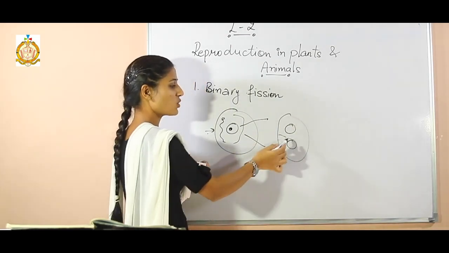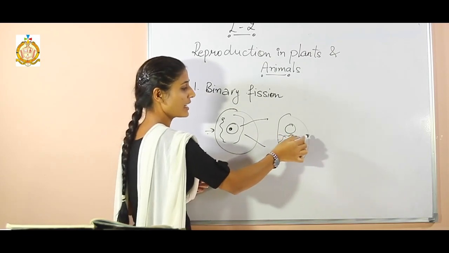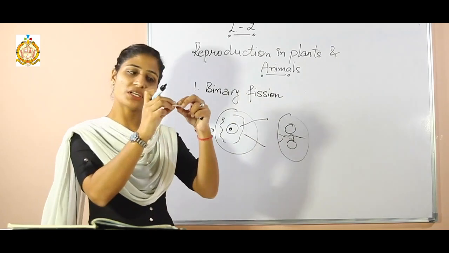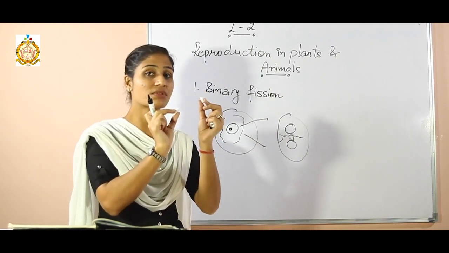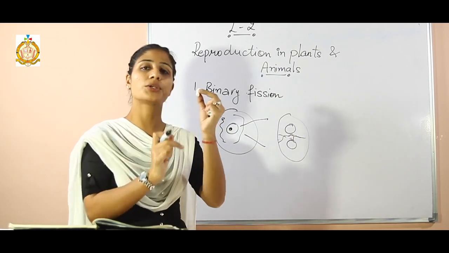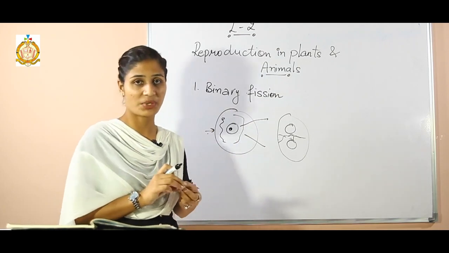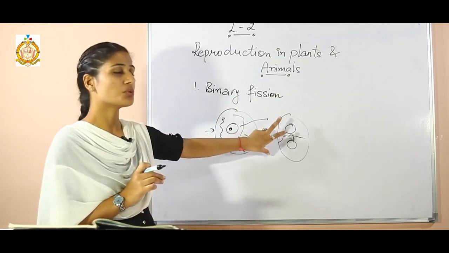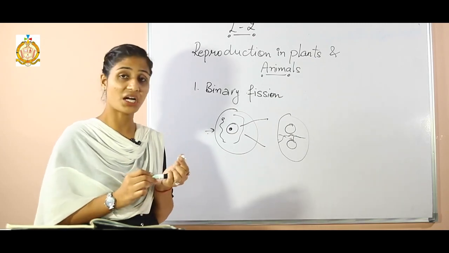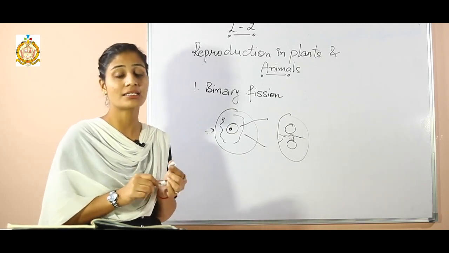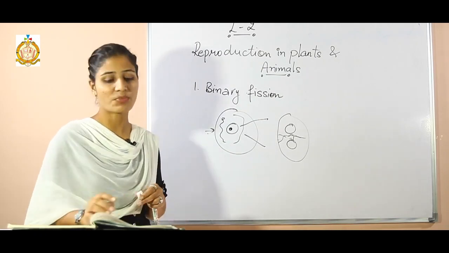Afterward the cytoplasm also starts extending from the position, and at last the cell membrane breaks down, and a single cell gives the formation of two new daughter cells. So by that way binary fission takes place. The one cell breaks down into two, that is known as binary fission. This takes place in amoeba and paramecium also, meaning single-celled organisms show their reproduction this way.